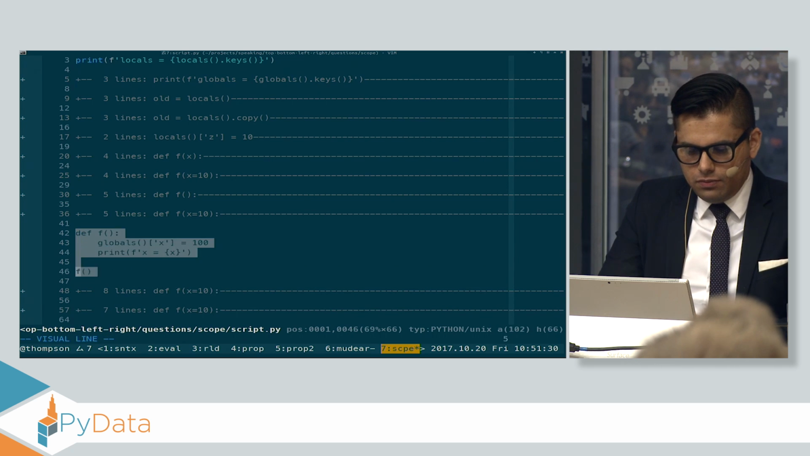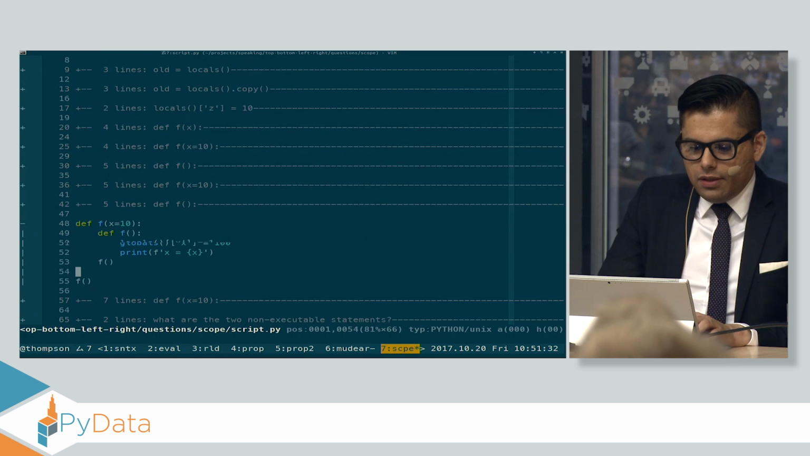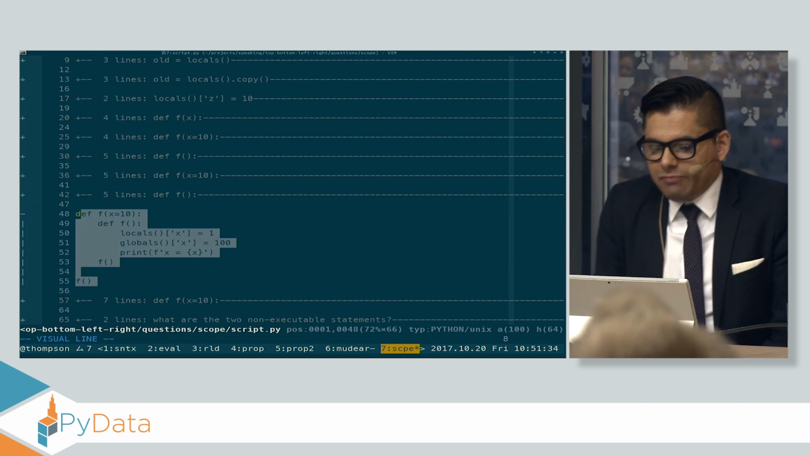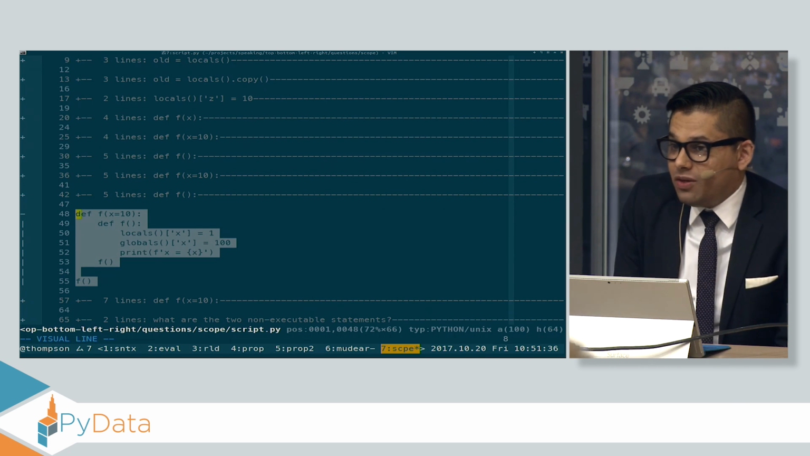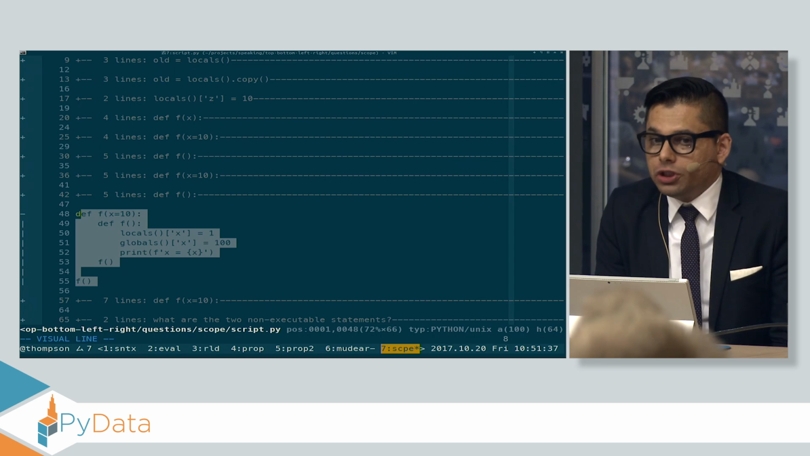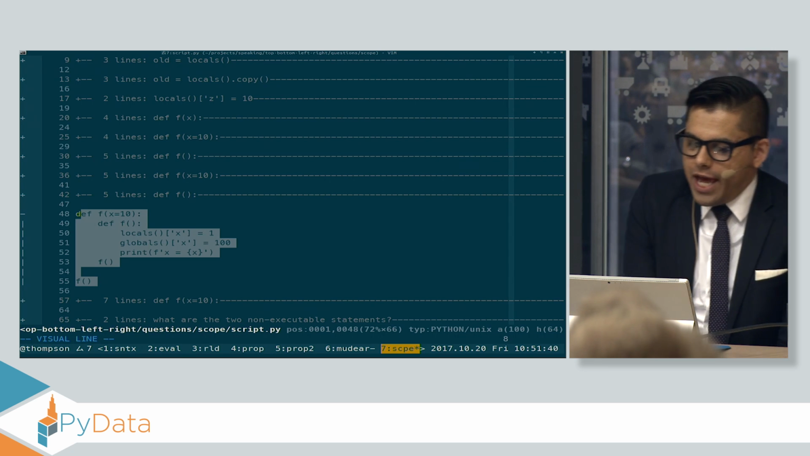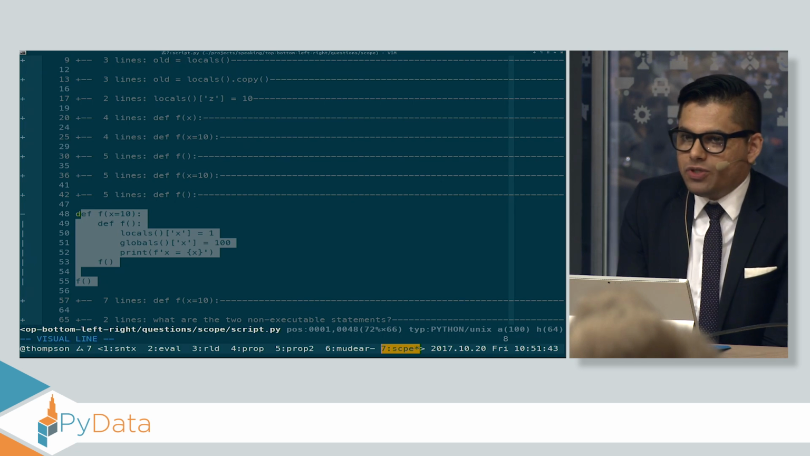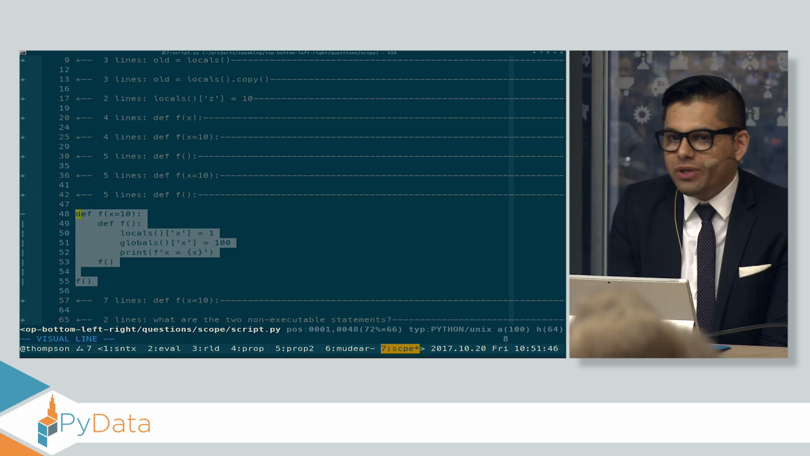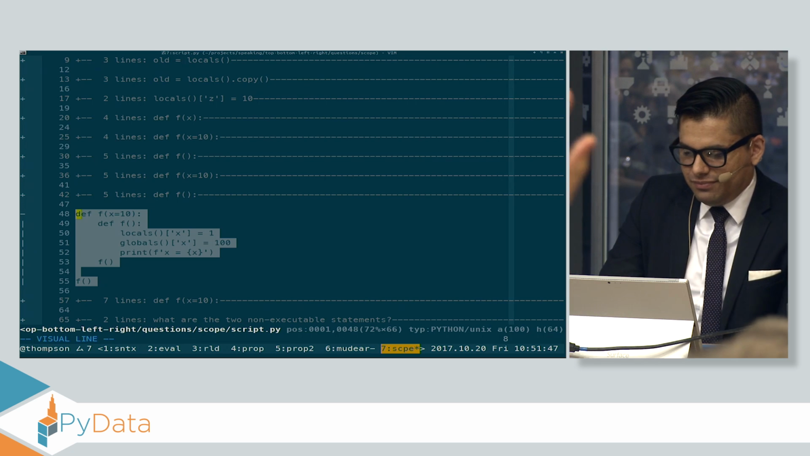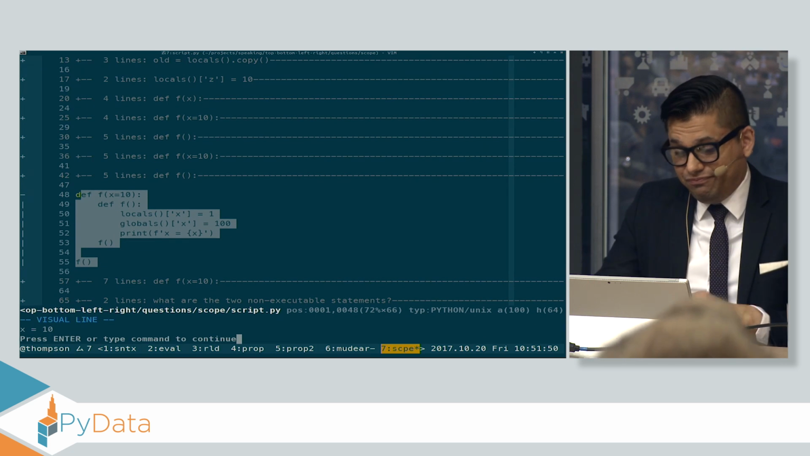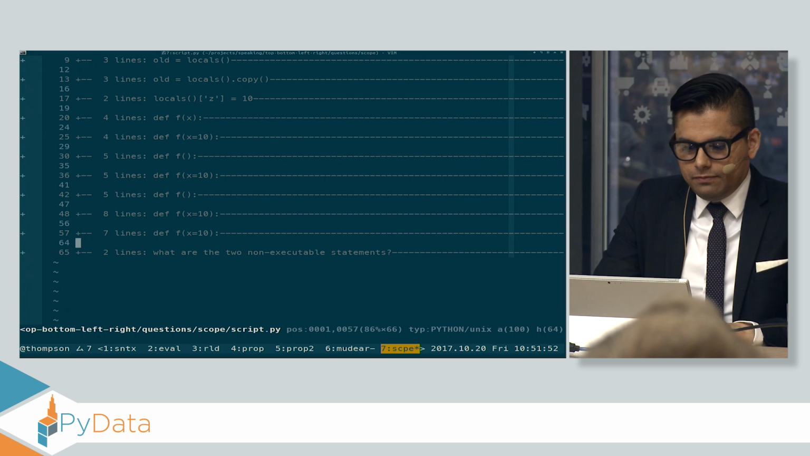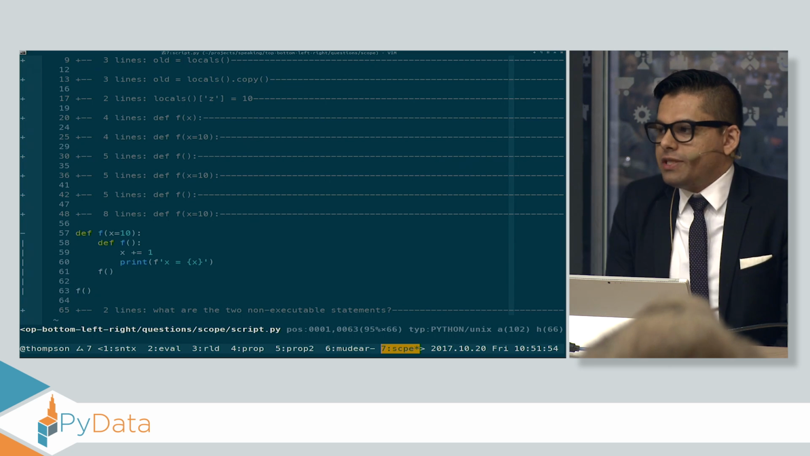What does this print? I'll give you three choices, 10, 1, and 100. This is your basic closure. Which of these three does it print? 10, 1, or 100? 100? Anyone think it prints 1? Anyone think it prints 10? Prints 10. What does this print?